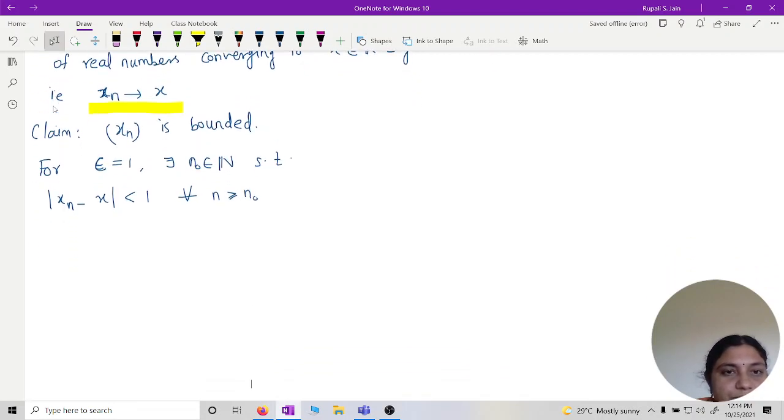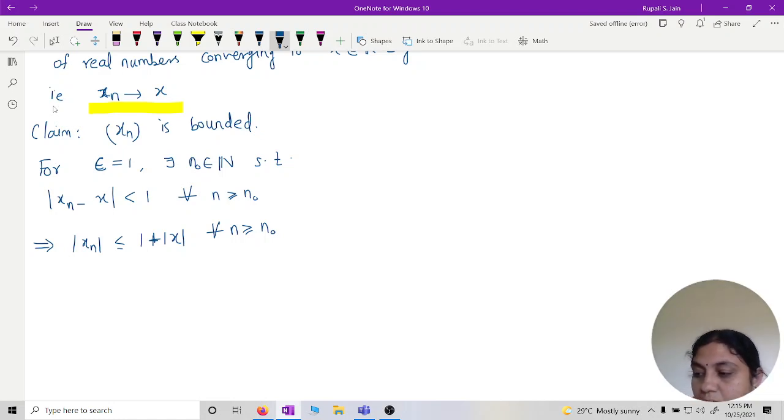Is it okay? So what can I say about mod of xn? This implies mod of xn is less than or equal to 1 plus mod x for all n greater than or equal to n0.